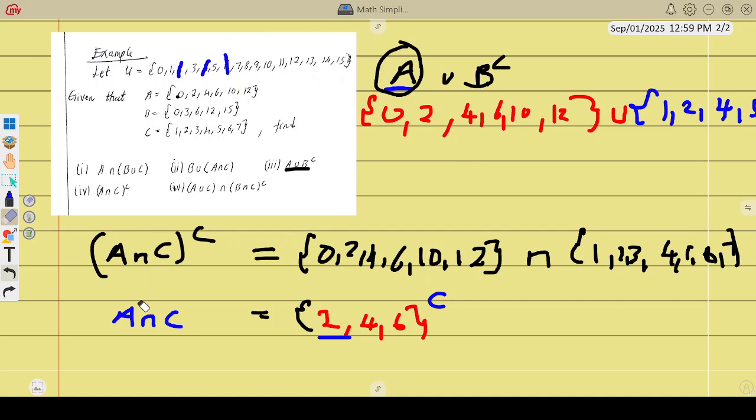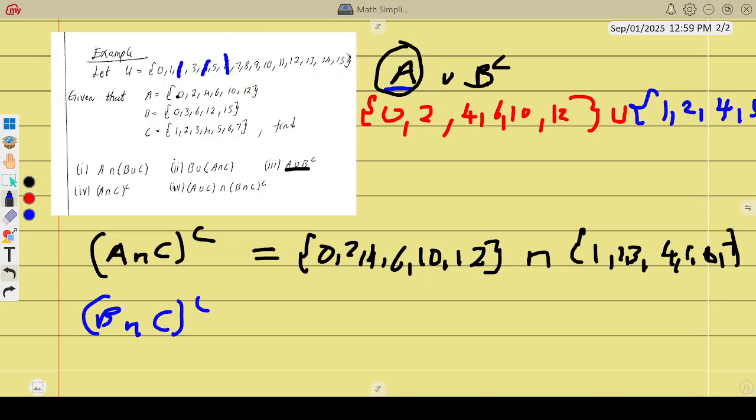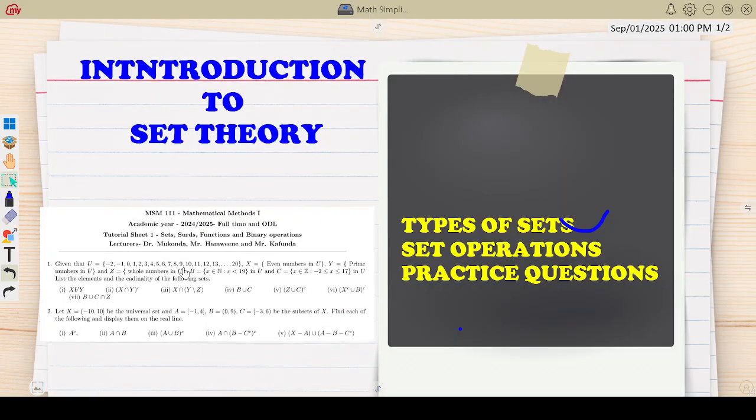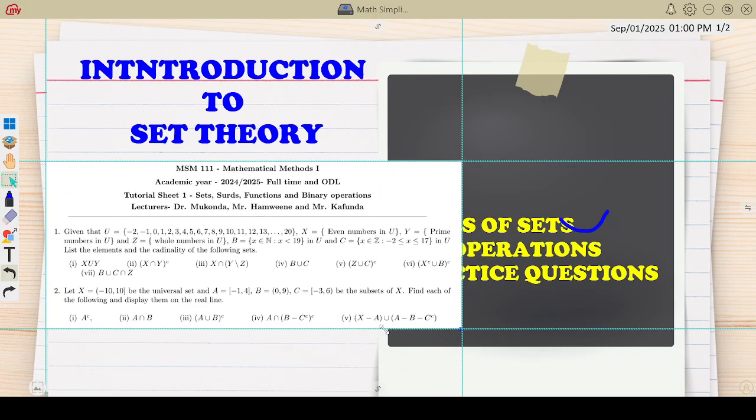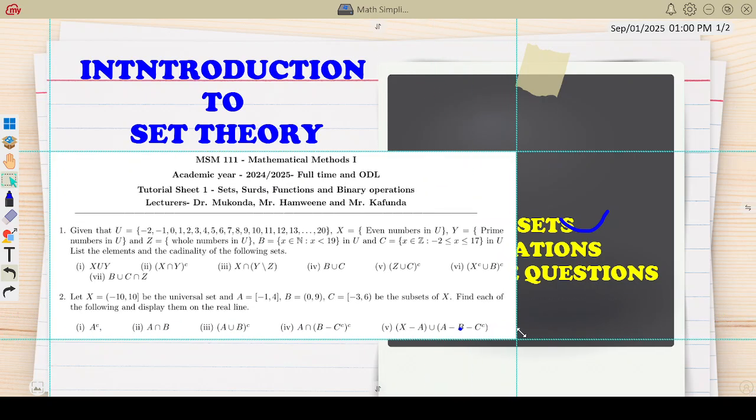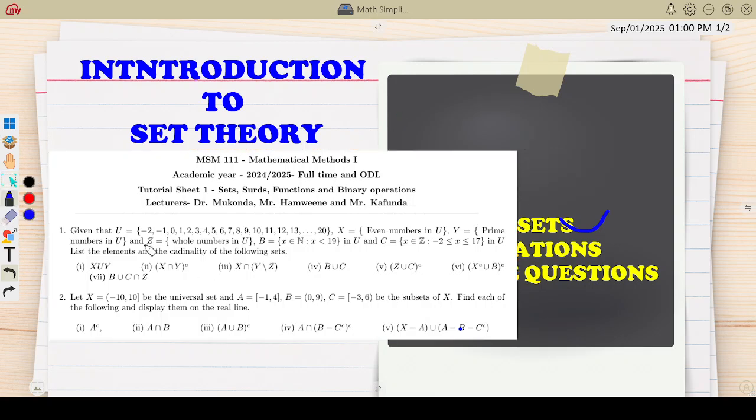Let me give you an exercise. Try finding B intersection C, and then we have a complement there. So these are some practice questions. We also have this tutorial sheet which we are going to handle, not in this video, so you should look out for the other video where we do this. Also in other lessons we are going to do laws of set algebra where we understand all these.